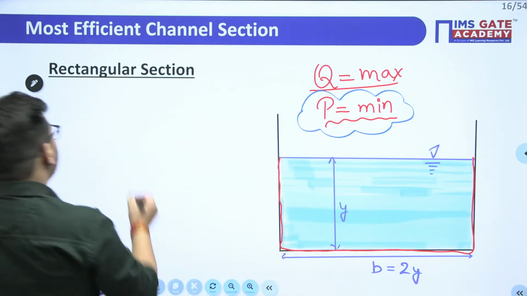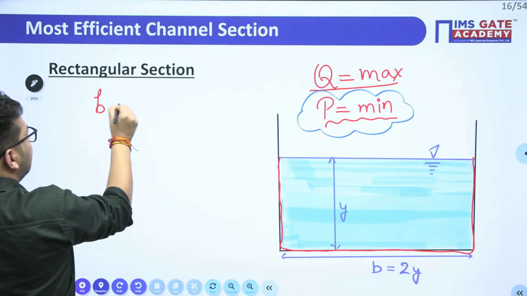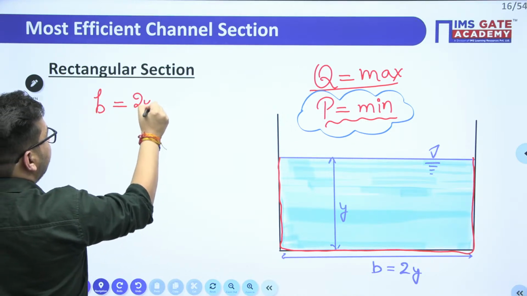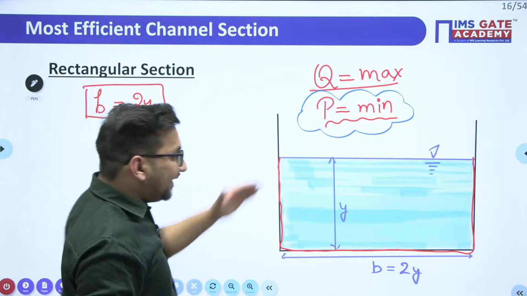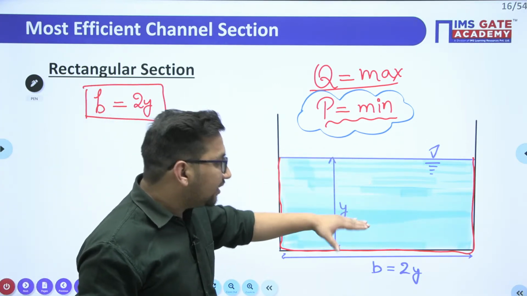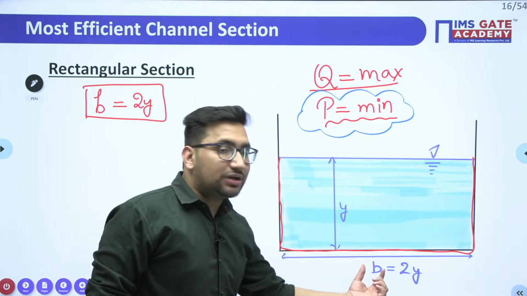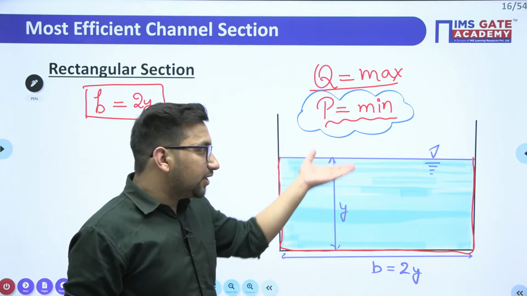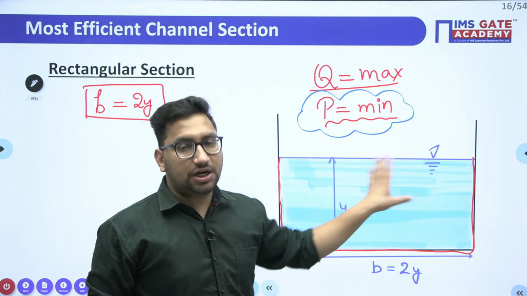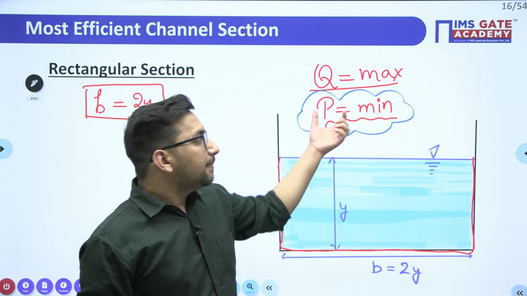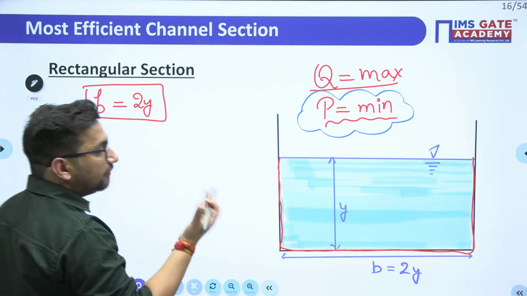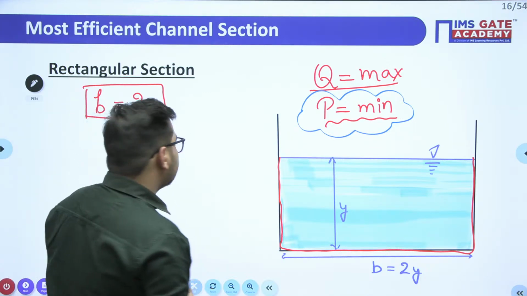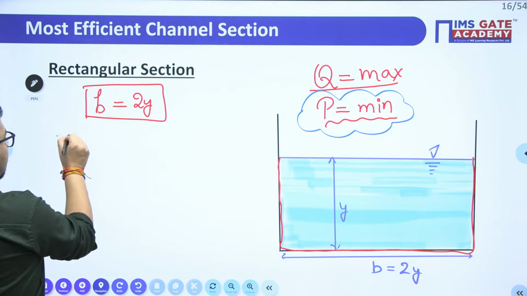So if the width of channel is 2 times y, or you can say when the water is flowing at half the distance of this particular width, this particular channel will carry the maximum discharge, right? And it will have a minimum wetted perimeter. Clear? So if b is equal to 2y, we can find out the different properties.